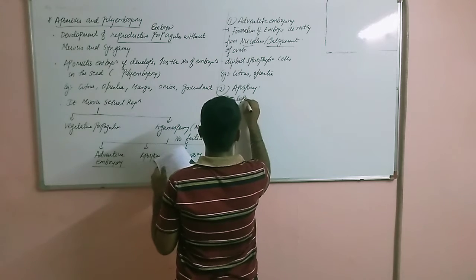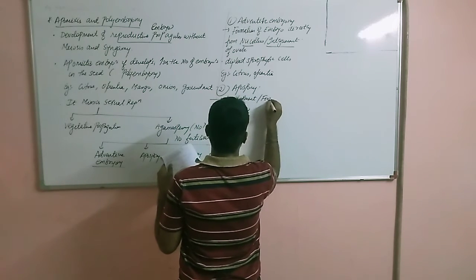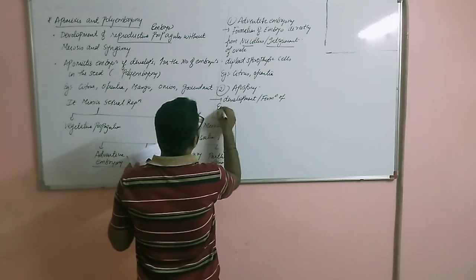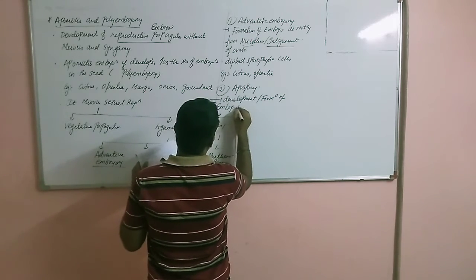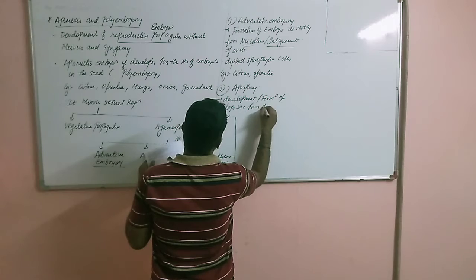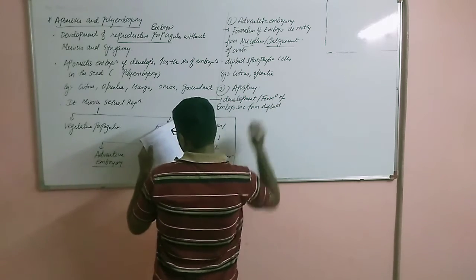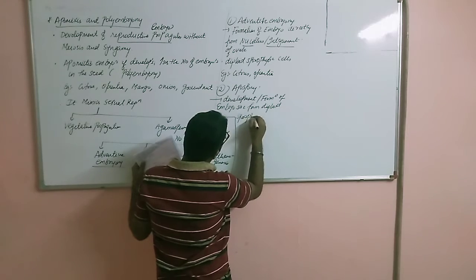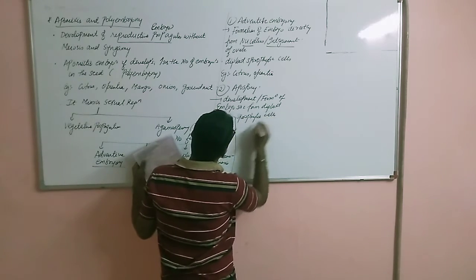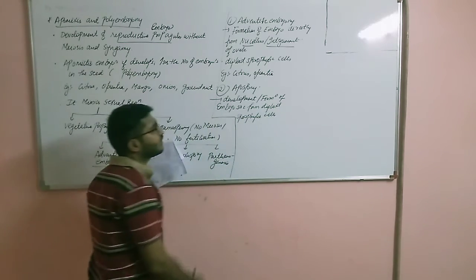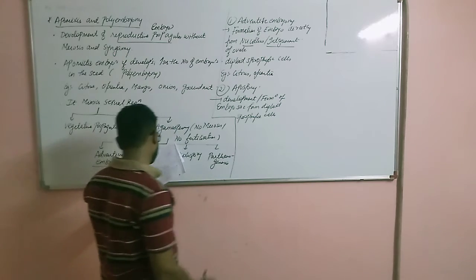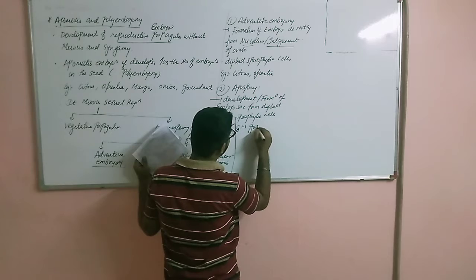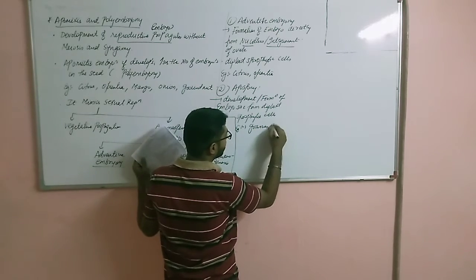Development or formation of embryo sac from again diploid sporophytic cells, that is either nucellus or you can also write integuments. Example includes Parthenium, that is basically carrot grasses or the normal grass.